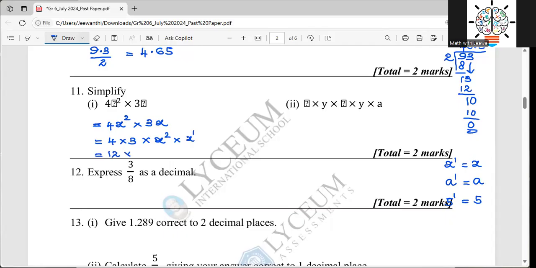And we know that when we have x to the power 2 and x to the power 1 like this, what do we do, children? We have a special thing to do. When we have two indices like this, x to the power 2 multiplied by x to the power 1, we can add them: 2 plus 1, and that becomes x to the power 3. So here I write x to the power 3. So my final answer, 12 x to the power 3. Okay.